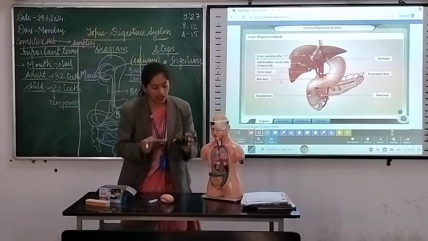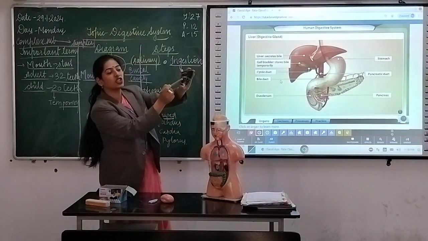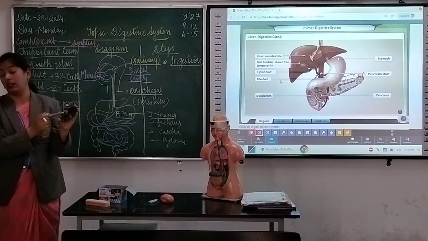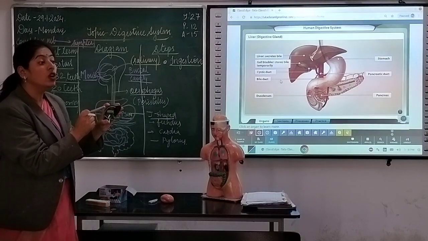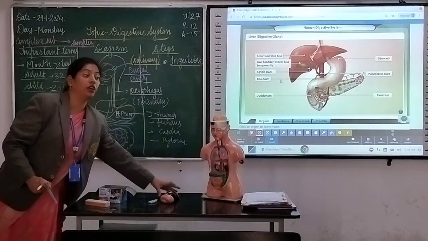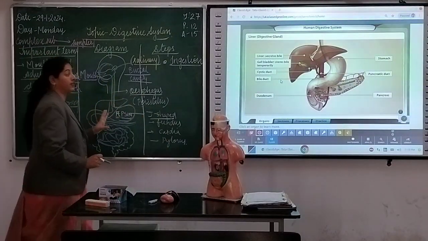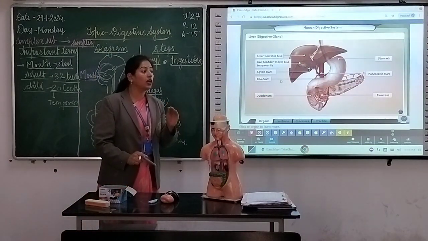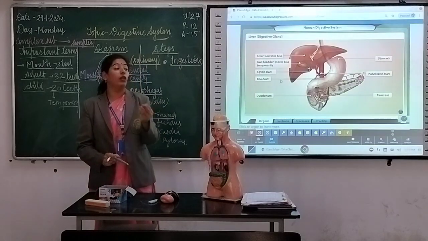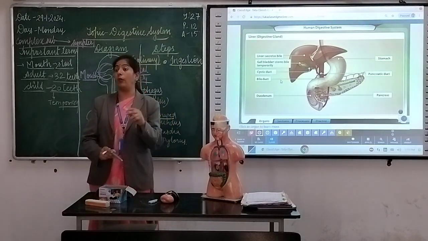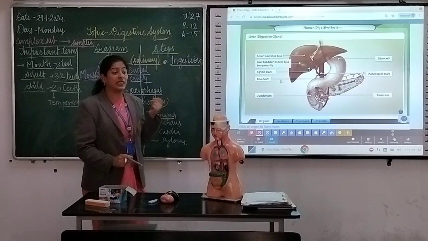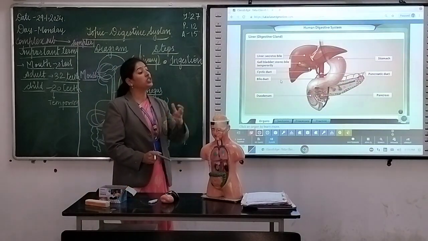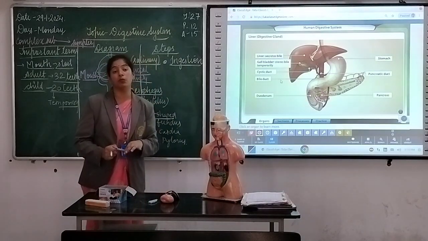Where? Here you are able to see the green structure. This green structure is known as gallbladder. It has a very important role for bile juice in our digestive system. In a few cases, like gallbladder cancer or gallbladder cyst, the gallbladder will be removed. So in some human cases, we just eradicate the gallbladder from the body.